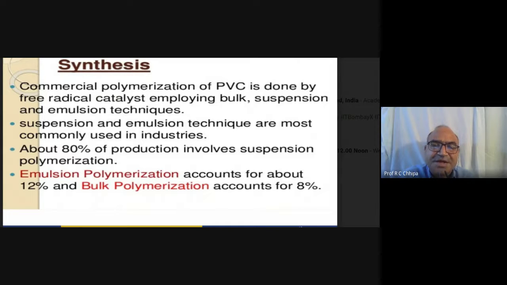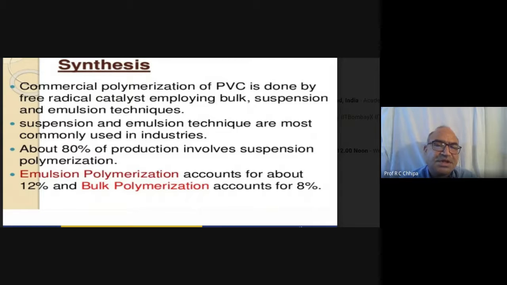We have already discussed the reaction mechanism, in which different types of catalysts are used. Here the mechanism is also a free radical mechanism because free radicals are generated. So free radical catalyst employing bulk, suspension and emulsion techniques.